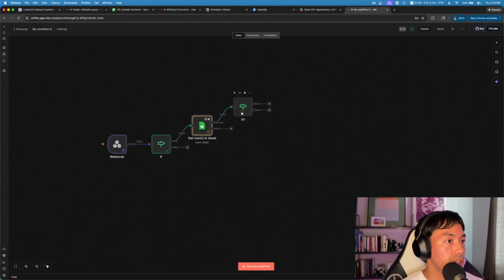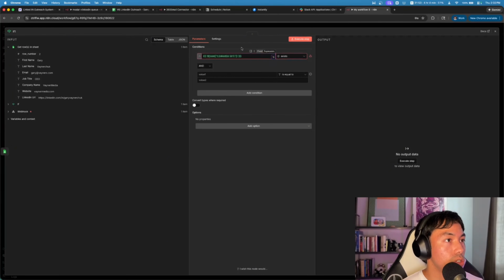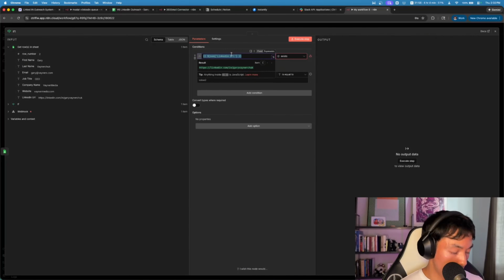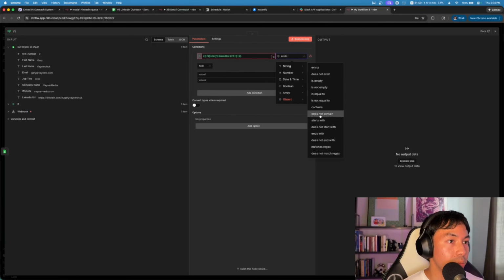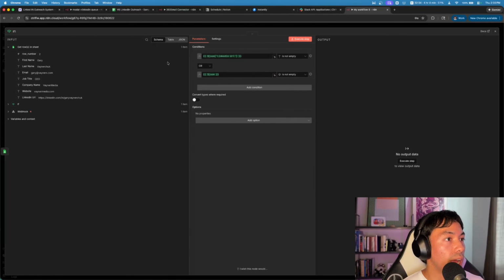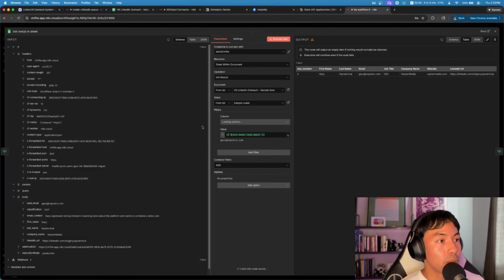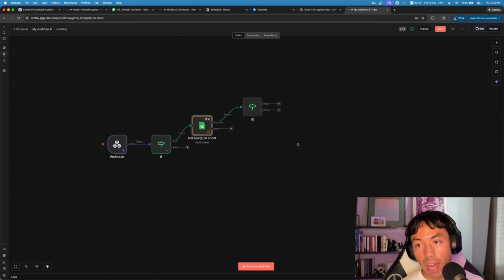So from here, after we add the if node, we're actually going to do a couple of conditions. If the LinkedIn URL string is not empty is going to be the first condition, or if the JSON object is not empty. So why? If there is a result, then we want this to continue down the true path. If, for example, a lead doesn't exist in our database, then we want it to go down the false path, because then we're going to have to enrich for that person.